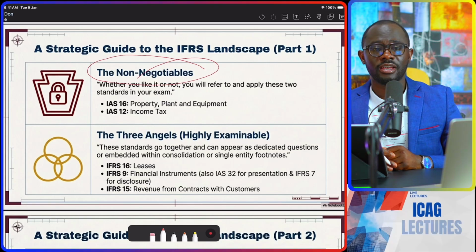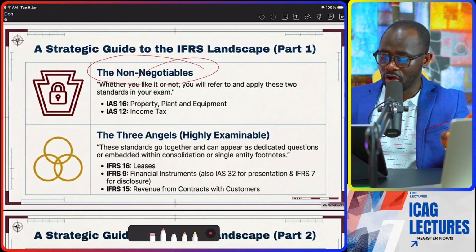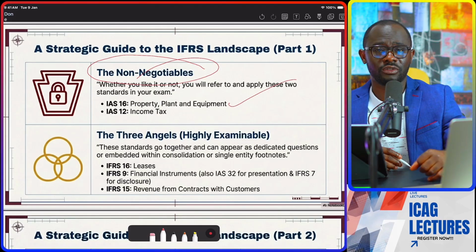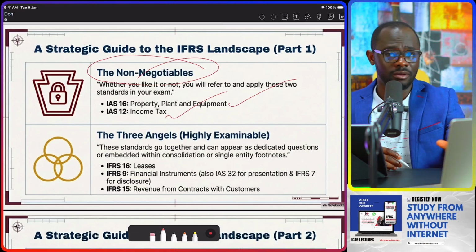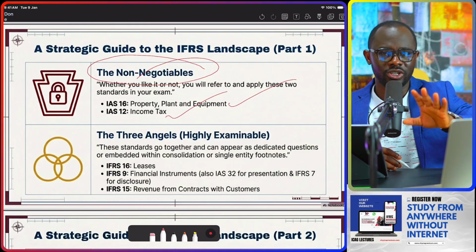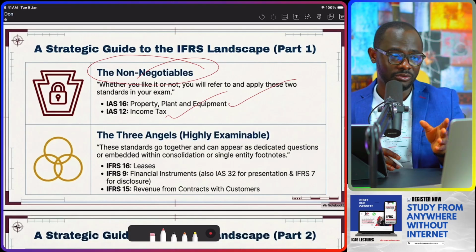Non-negotiable standards. As a financial reporting student, whether I like it or not, you are going to be called on to apply principles from IAS 16, property, plant, and equipment, and IAS 12, income tax. It is a non-negotiable. These are non-negotiable standards. Whether I like it or not, they are waiting for you.